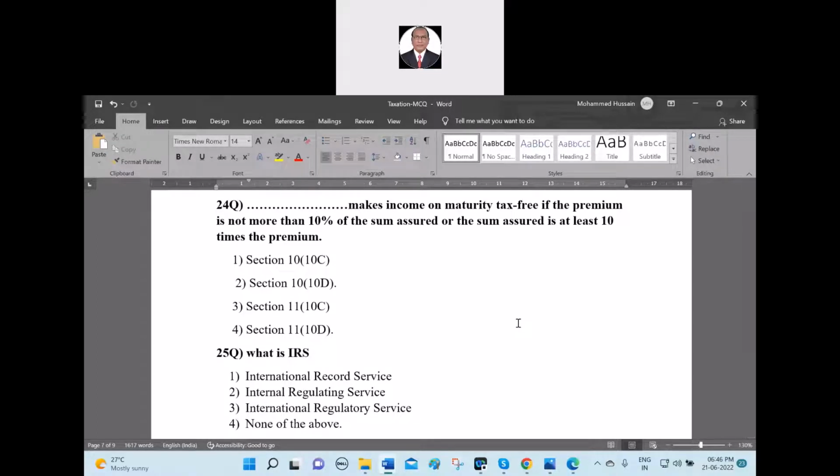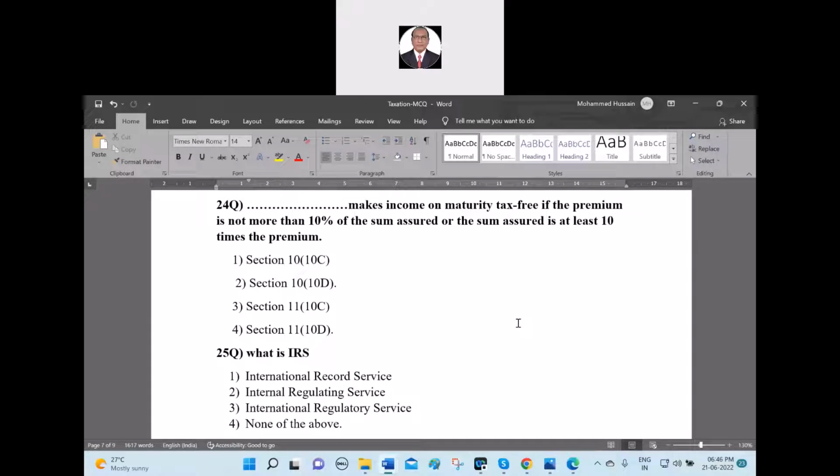IRS is which type of abbreviation? What is the full form of it? Number 1, International Record Service. Number 2, Internal Regulating Service. Number 3, International Regulatory Service. Number 4, none of the above. Option 3, sir.